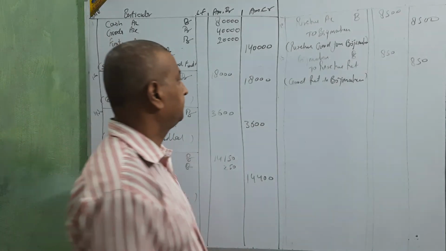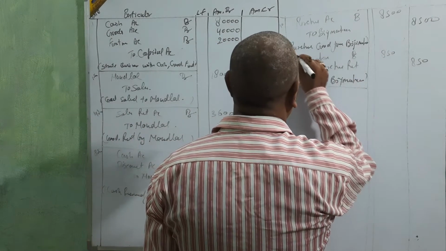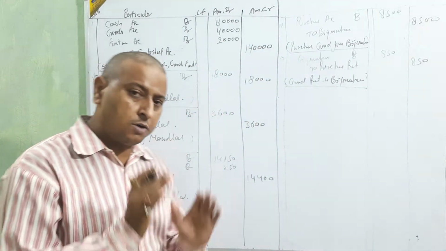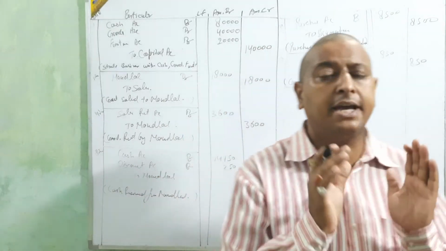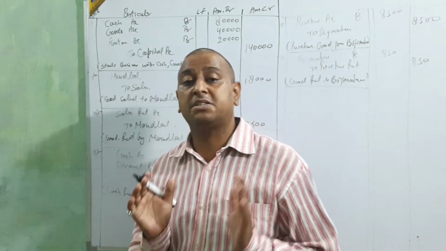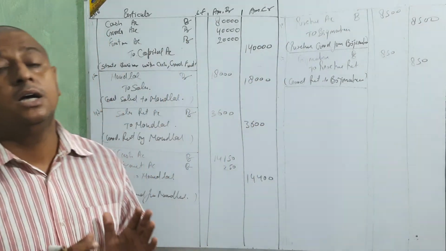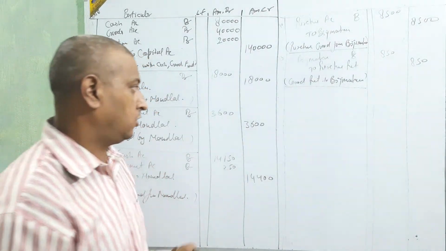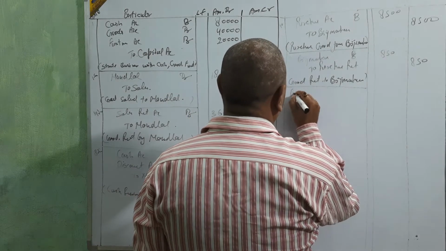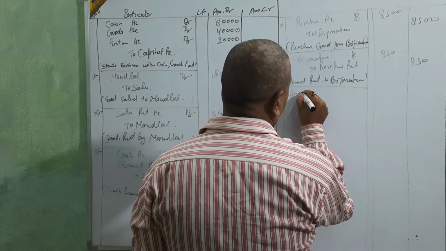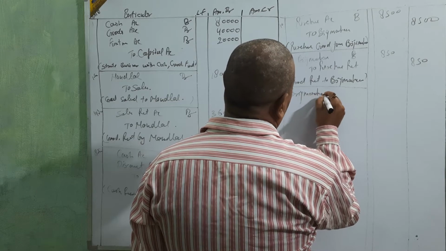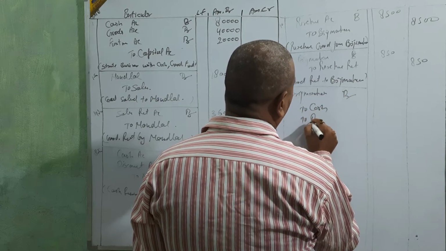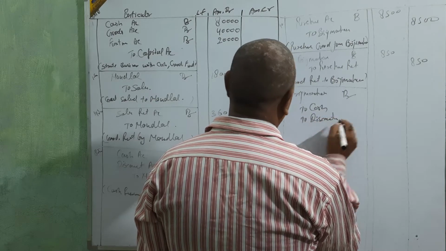Okay, go next. Settled the account of Bridge Mohan by paying cash under a discount of 4%. 4% discount. We are going to pay the amount of Mr. Bridge Mohan with the 4% cash discount. So first, Bridge Mohan receiving the amount. Bridge Mohan debit to cash and to discount.